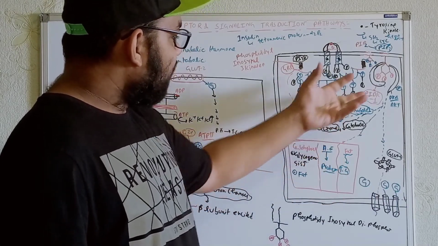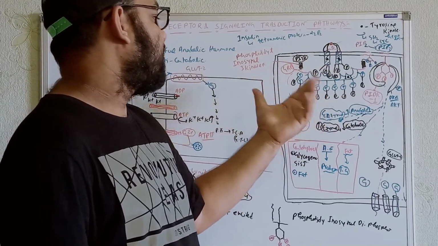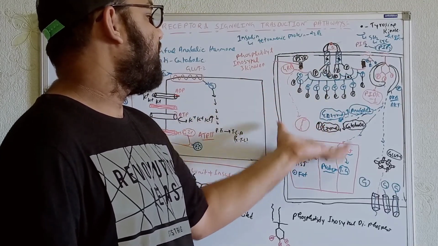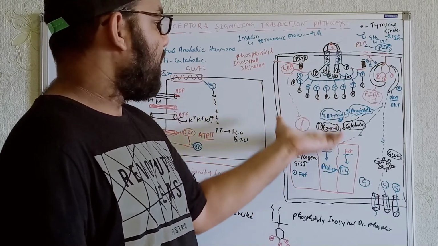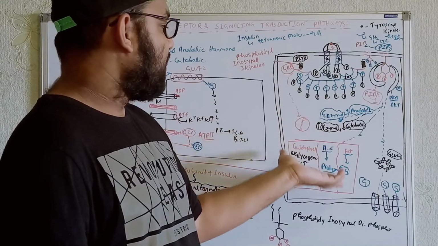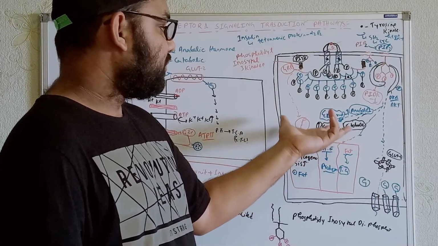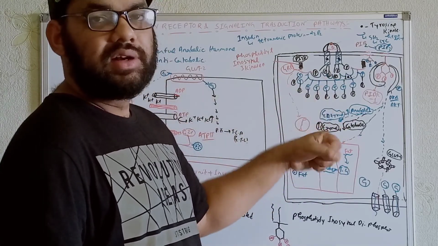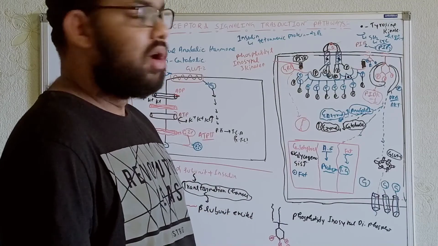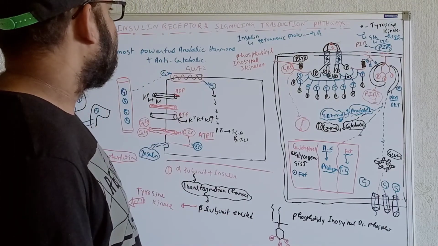Another thing: there are multiple signals that will reach over here, and the signals that are responsible will activate the enzymes responsible for increasing the anabolic activity, and they will depress, or destimulate, the enzymes responsible for catabolic activity. Or they can activate some enzymes responsible for decreasing the catabolic activity over here. So this was all about the insulin receptors and the signal transduction pathway, part one.